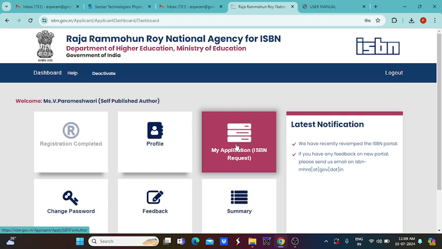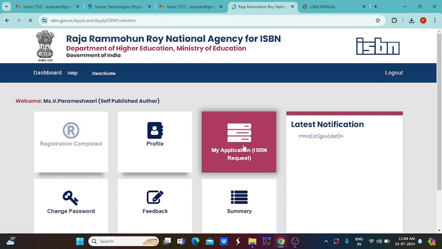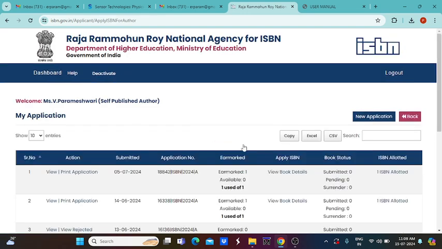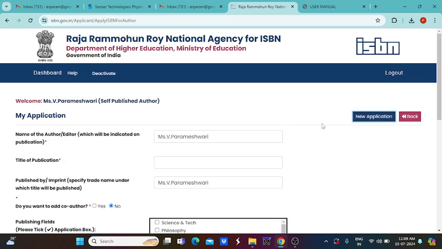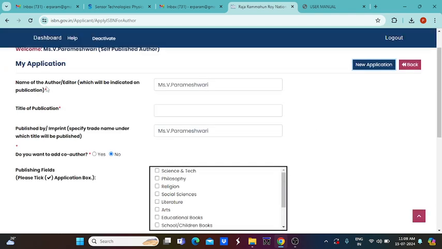Now we can apply for this. What type of application do you want to apply for? Here you just click My Application. Under this, what kind of publication do you want? New application. For example, if you want to publish a new book or any new magazine, newsletter, etc., you can apply for the new application, and you can give the name of the author, and what designation and organization name, etc. you want to give, that can be given here.